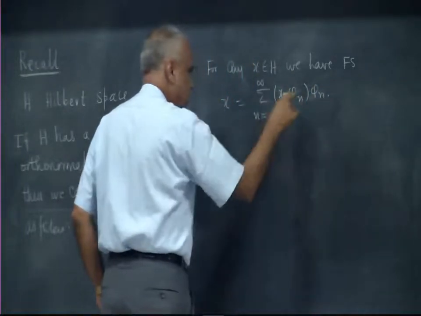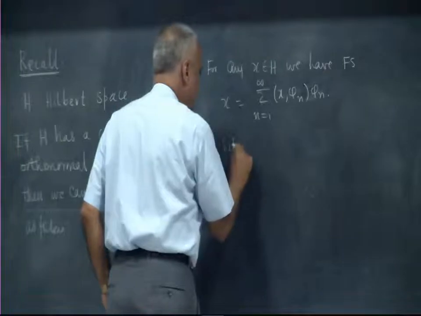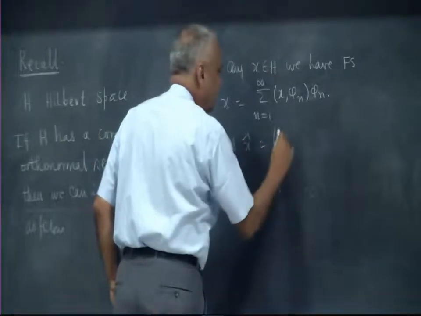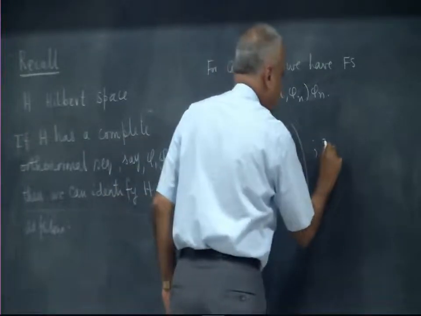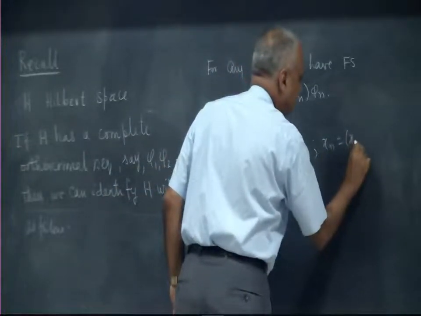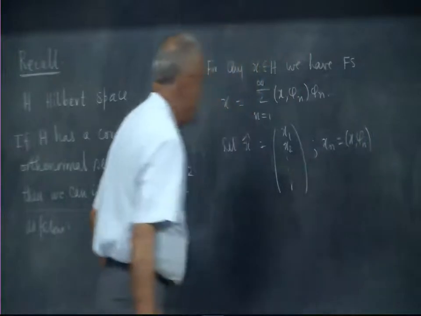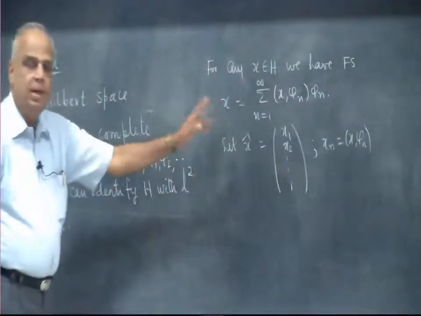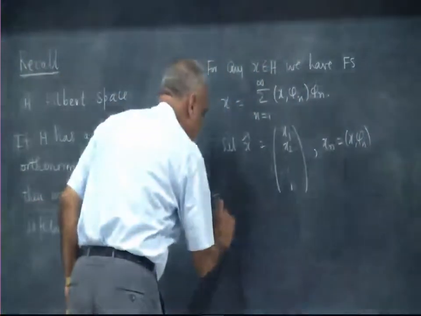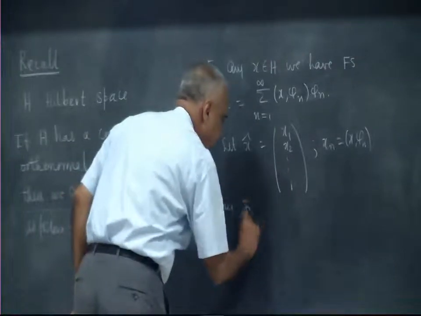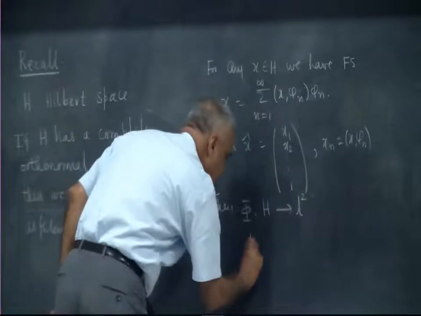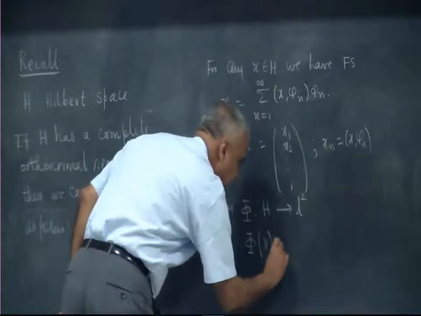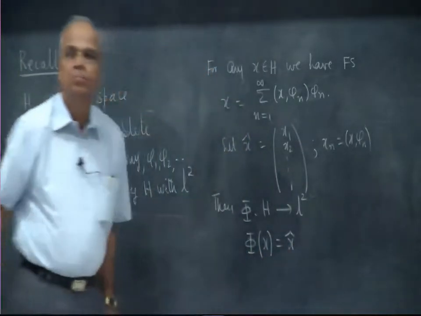Let x hat be the vector whose coefficients are x1, x2, and so on, where xn is x phi n. Then this is the identification: phi maps H to L2. The phi of any vector x is this x hat.